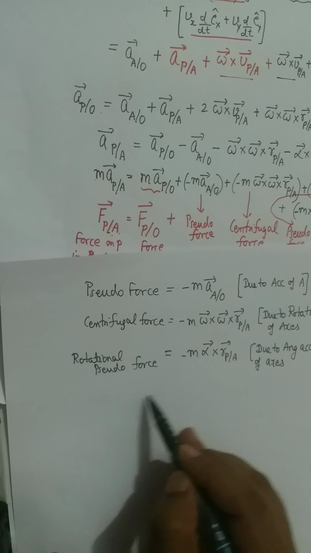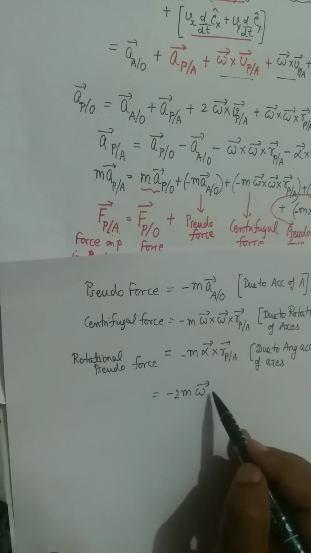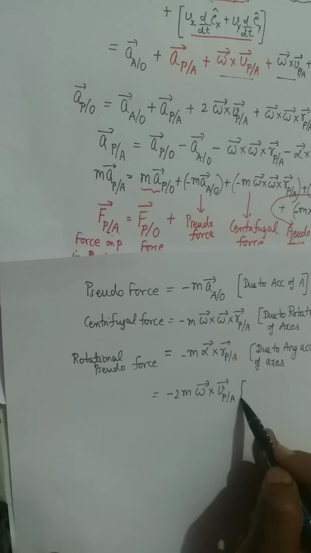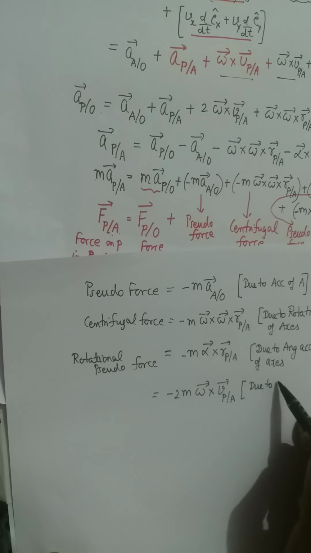And then at last you have one more term which is minus 2m omega cross v of P relative to A, which is due to rotation of axis.